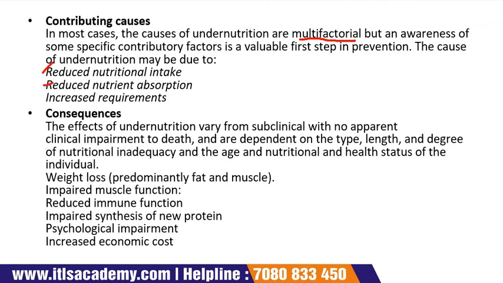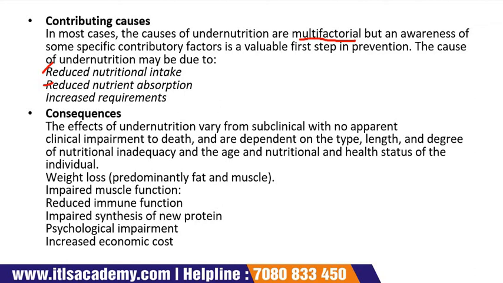Now, the second cause is reduced nutrient absorption. Once the patient eats something, there occurs a problem in absorbing the nutrients from the food within the body. This occurs due to insufficient gastrointestinal secretions, including bile and digestive enzymes, for example when the body lacks pancreatic enzymes.